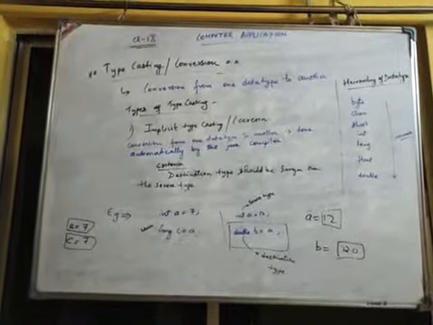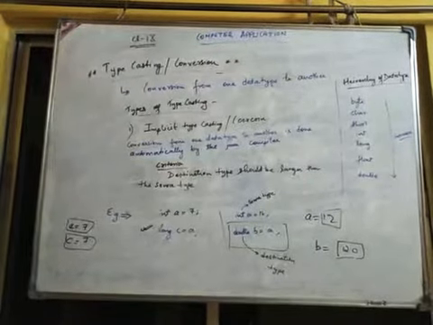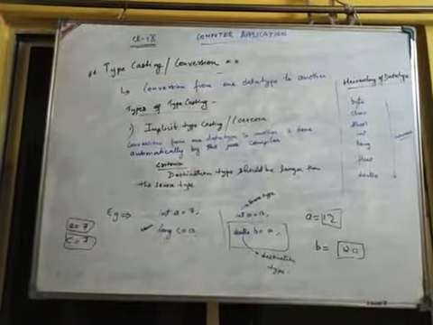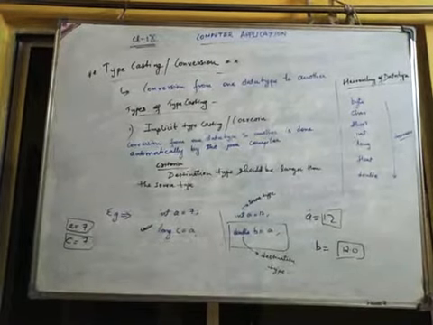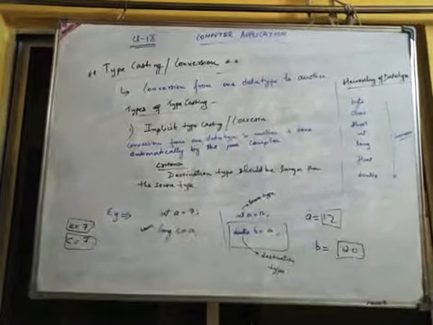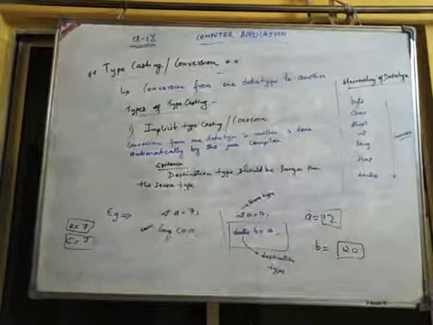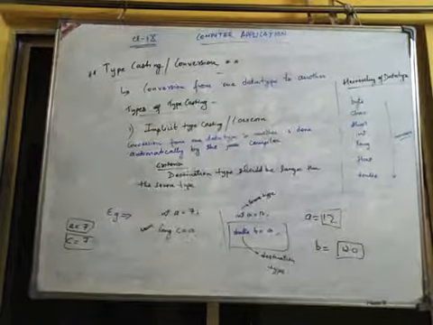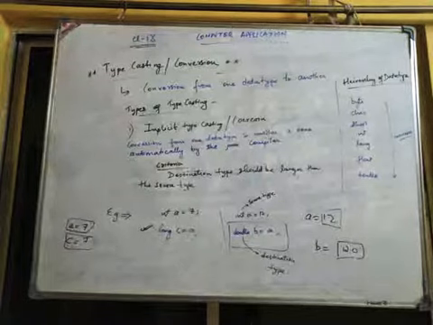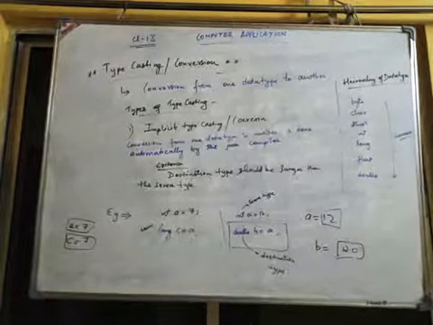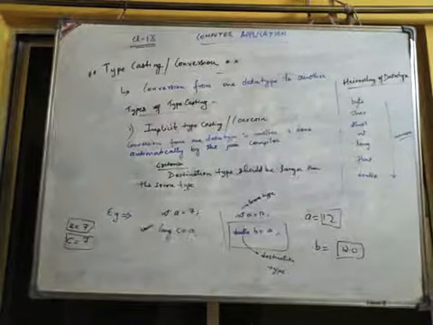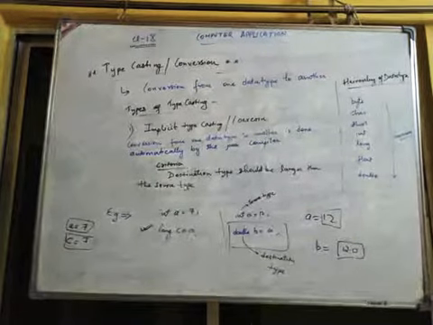Okay, so the destination type into which it is getting converted should be larger than the source type. As you see in the example, int occupies 4 bytes, whereas double occupies 8 bytes. So the destination type should be larger than the source type. Or else you can also remember the hierarchy table to understand which will have the larger size.